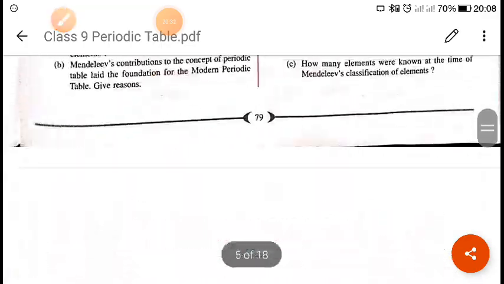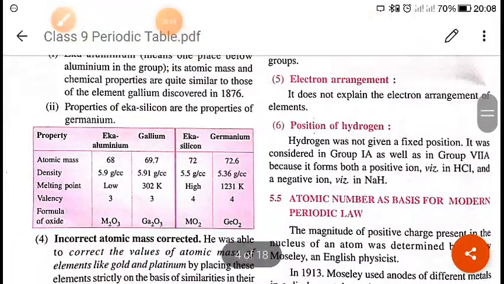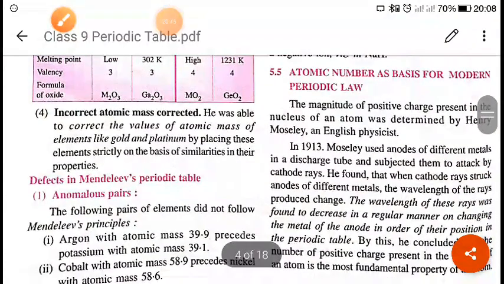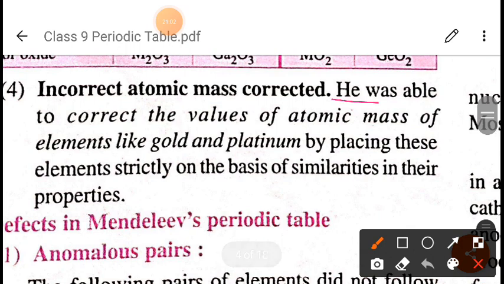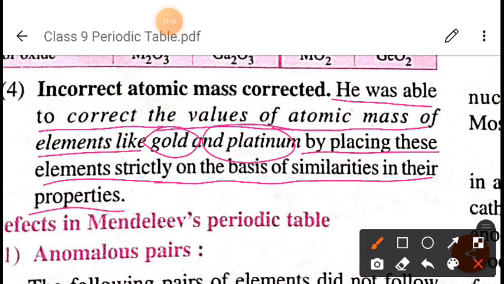What was the merit of Mendeleev's periodic table? As you can see, it is all written here. Now, incorrect atomic masses were corrected when he was placing the elements. At that time there were some incorrect atomic masses, so he corrected the mass of some elements. He was able to correct the atomic mass of elements like gold and platinum by placing them strictly on the basis of similarities in their properties.